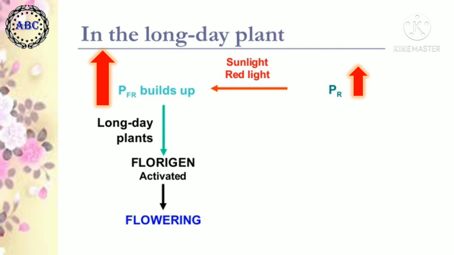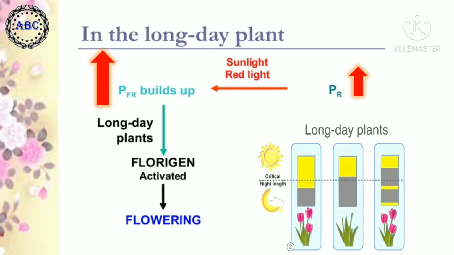In the long day plants, the PFR form is favorable. During a longer daylight period, at the end of the light period, a sufficient amount of PFR gets accumulated. If the long day plant is not exposed to a light period longer than the critical day length, PFR accumulation is not sufficient, and therefore with shorter day periods, flowering is not induced in long day plants. That means in long day plants, PFR plays the best role. Whenever accumulation of PFR is increased, only then is florigen activated and flowering happens easily.